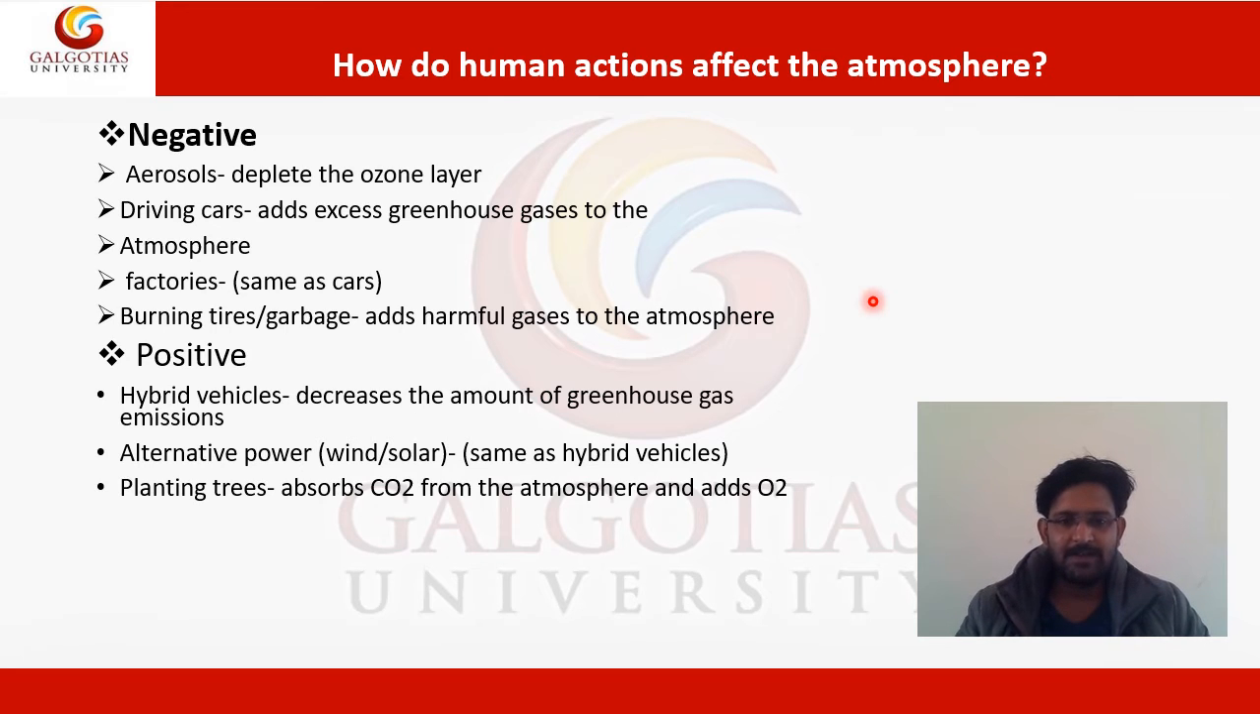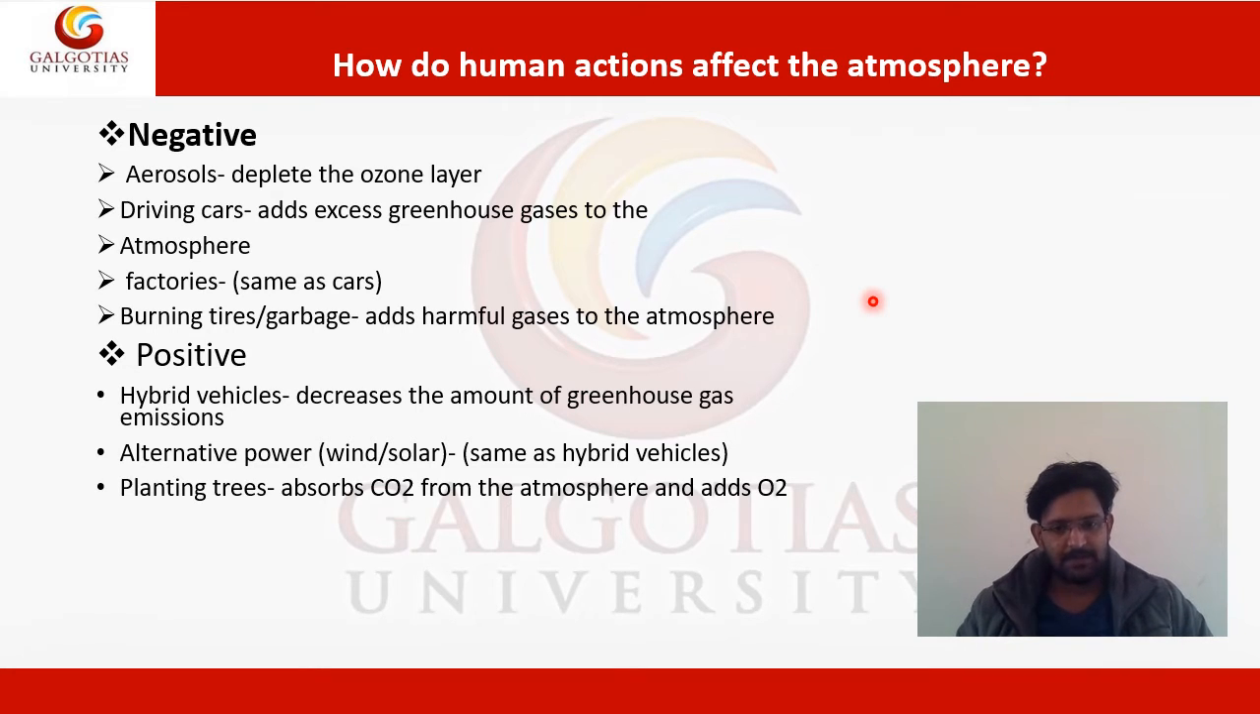Driving cars adds excess greenhouse gases to the atmosphere. Factories burning tires and garbage add harmful gases to the atmosphere. So whatever harmful gases are released by humans on the earth, these gases are depleting the ozone layer, and that is not good for humans.